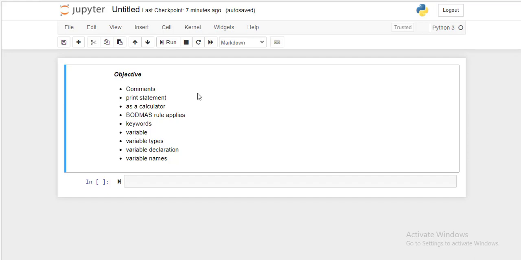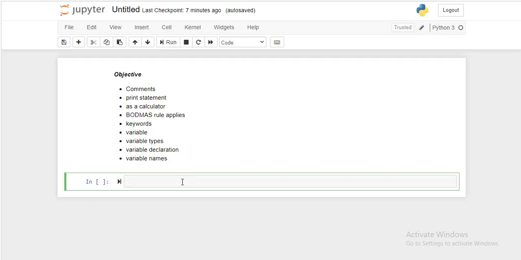Hello friends, today the objective is to learn about the comments, print statement, how Python acts as a calculator, whether there is a BODMAS rule which applies in Python, what are the different keywords, what are variables, what are the different variable types, variable declaration, how to declare a variable, and what are the different names which can be used to create a variable. So first of all, let's start with a comment.